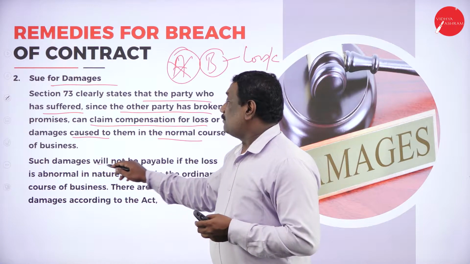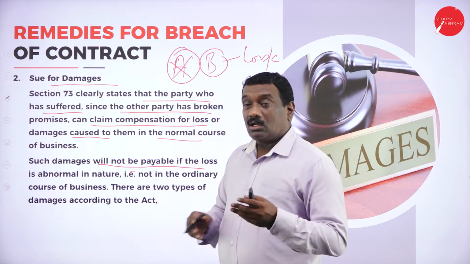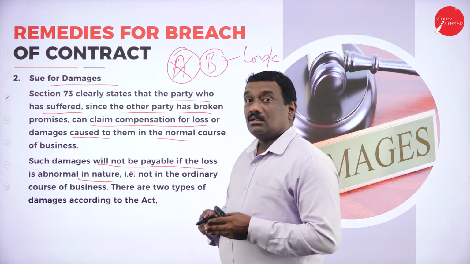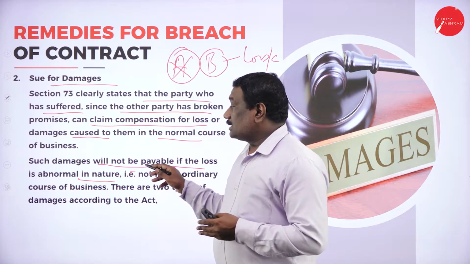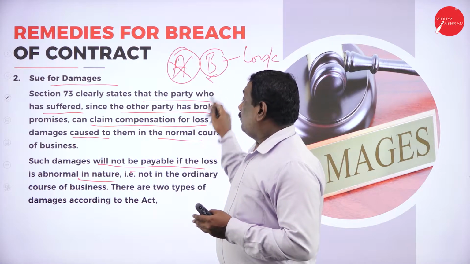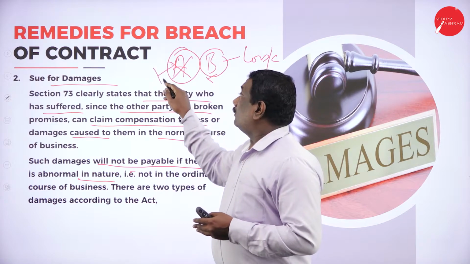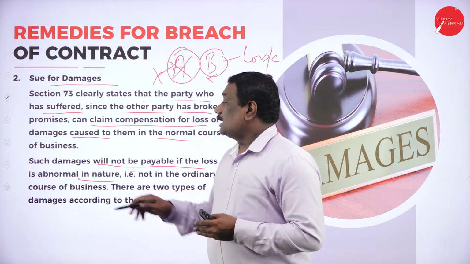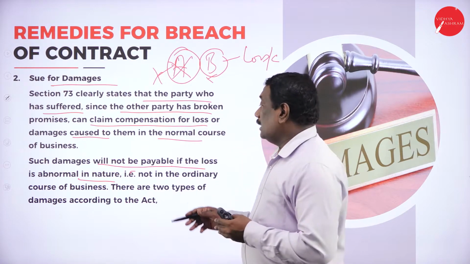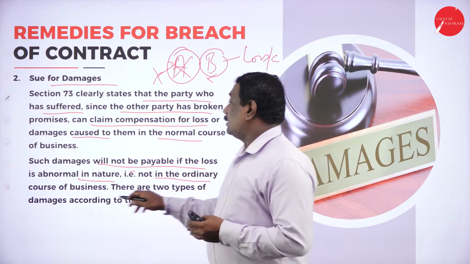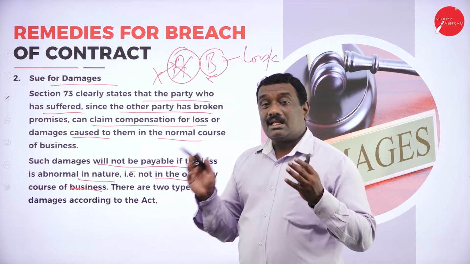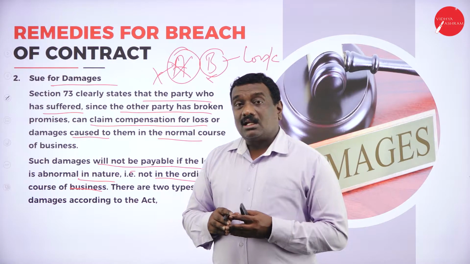But such damages will not be payable if the loss is abnormal in nature. So sometimes the damages claimed by B will not be payable by A, because that particular loss is abnormal in nature, that is, not in the ordinary course of business. So during the natural or ordinary course of business, it cannot happen.